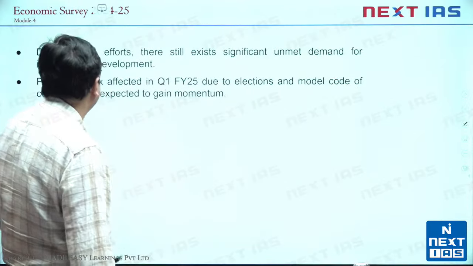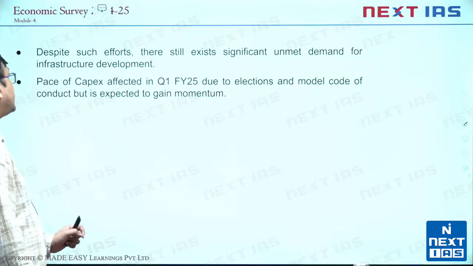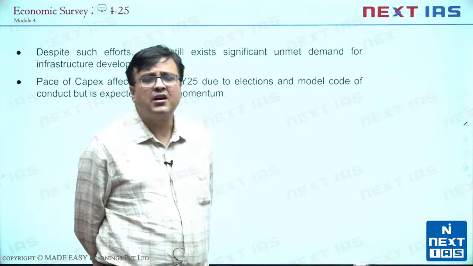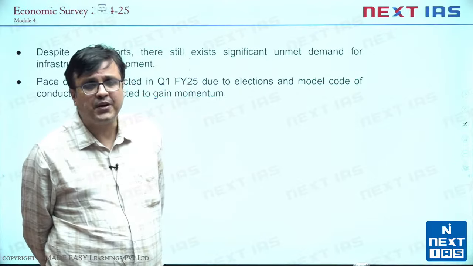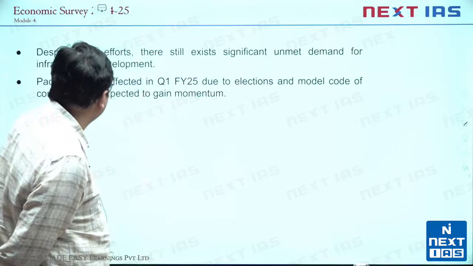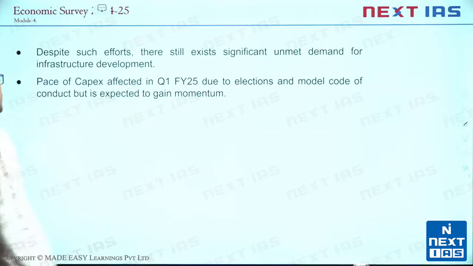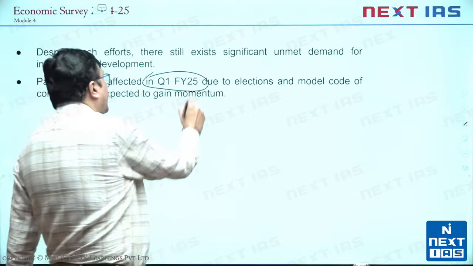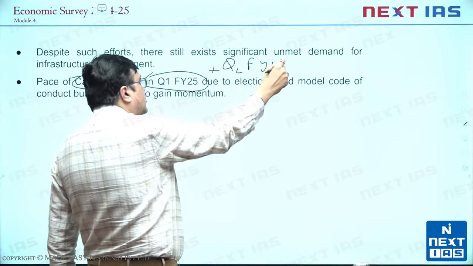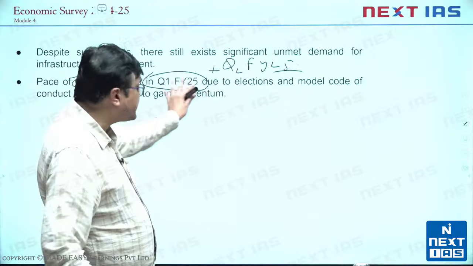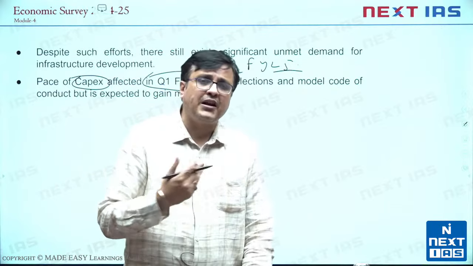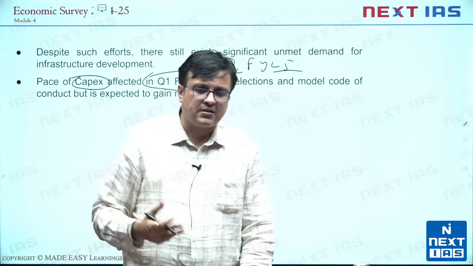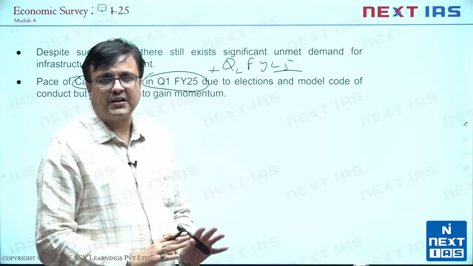Then the survey says that despite these efforts, there is still a significant unmet demand for infrastructure development. That's true. India has huge hunger for infrastructure development. तो इतनी चीजों के बाद भी we still have unmet demand for infrastructure development. Also, the survey says that the pace of capital expenditure was affected in Q1 fiscal year 25. In fact, it was affected in Q2 fiscal year 25 also to some extent, not as much as Q1, because of elections and then government coming in and settling down. So the survey says there is still scope that exists.